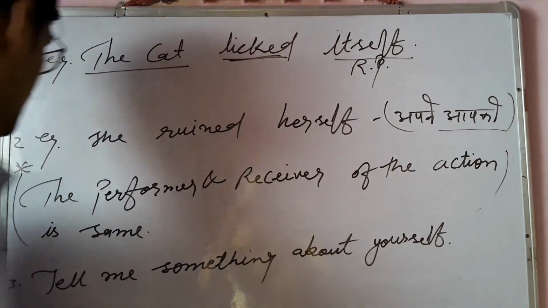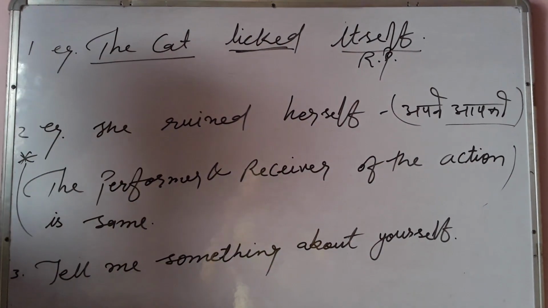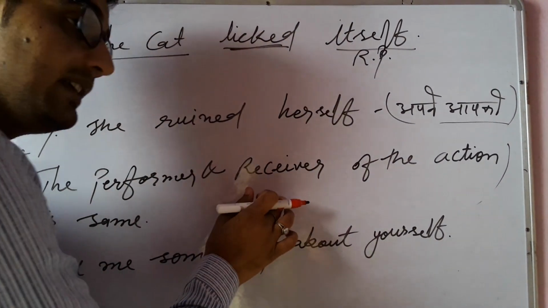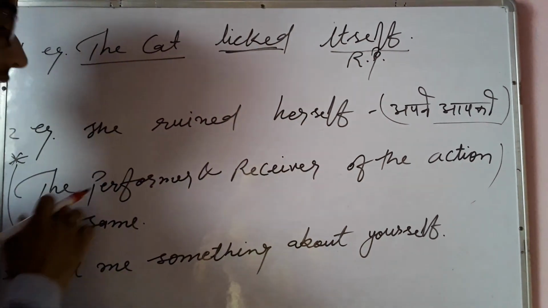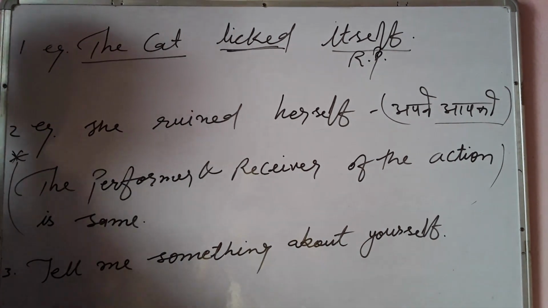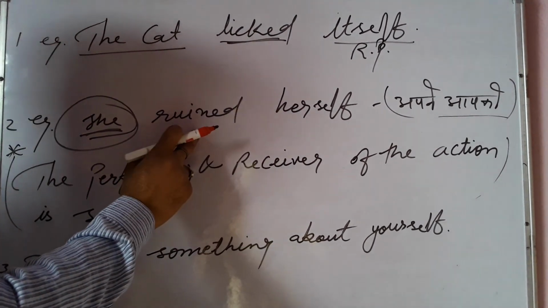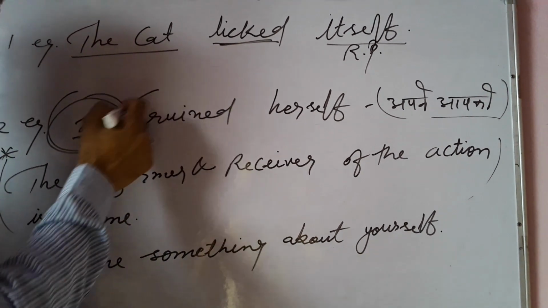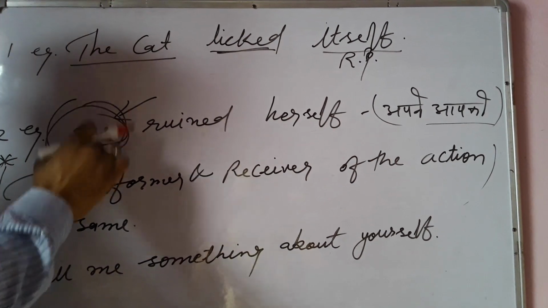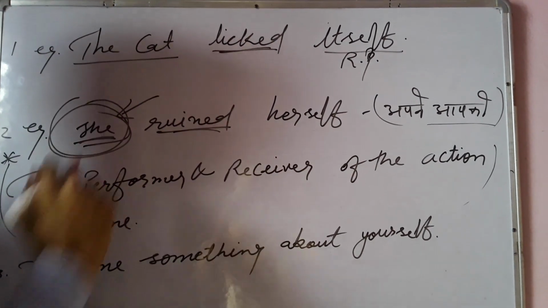In both sentences you can see, dear students, the performer and receiver of the action are the same. This is the performer of this action and receiver also. Subject is the performer and the subject itself is the receiver of the action in the sentence.